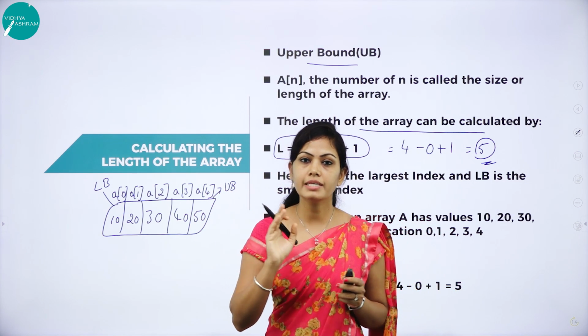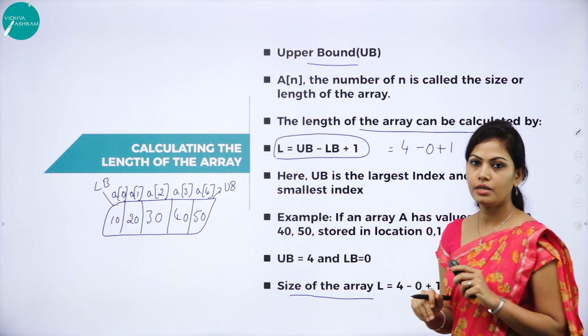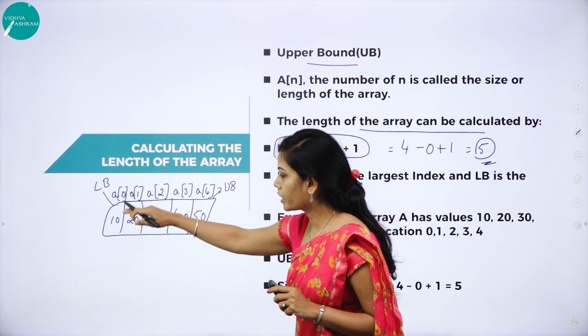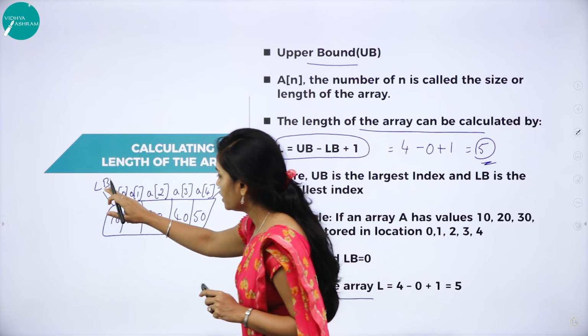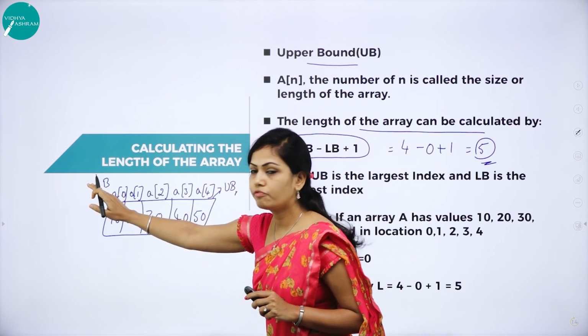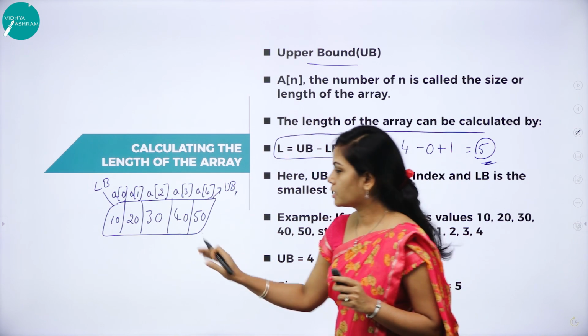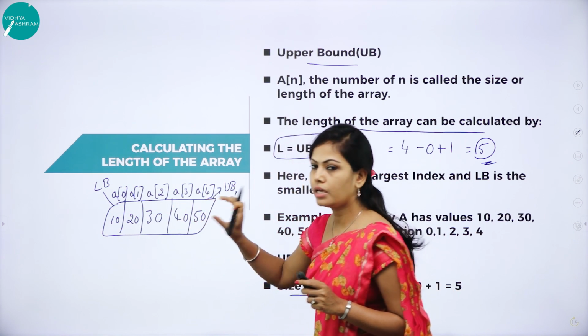5 is the size of the array. Using this formula, we can calculate the length of the array. This is called the location of this element, which starts from 0 to n minus 1. The first element is the lower bound and the last element is the upper bound. These are the elements we are storing in memory.